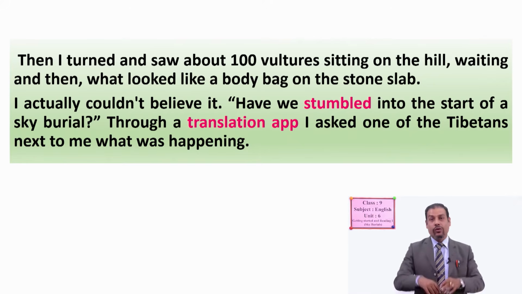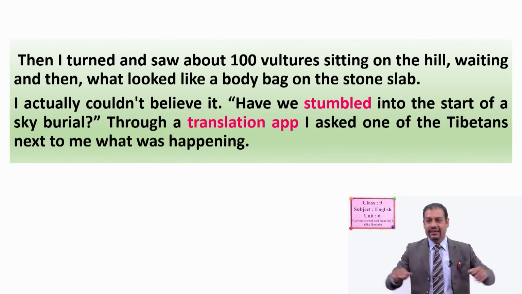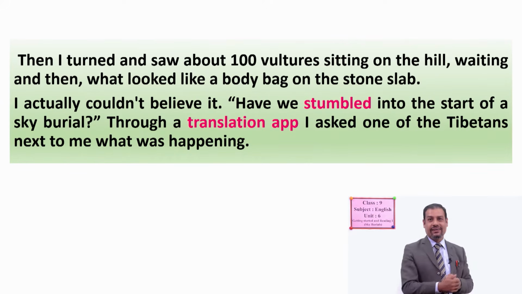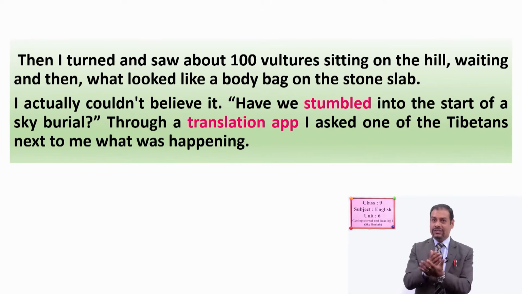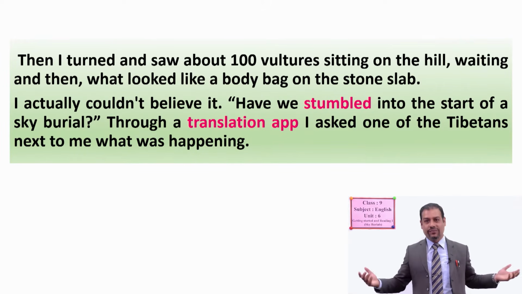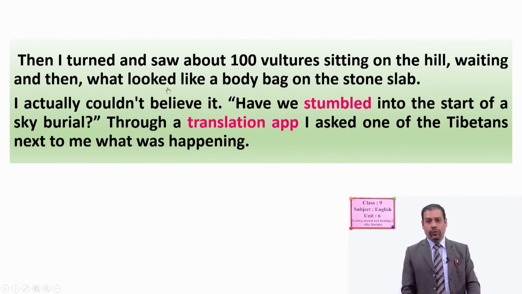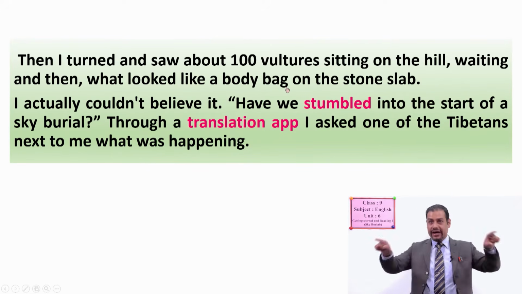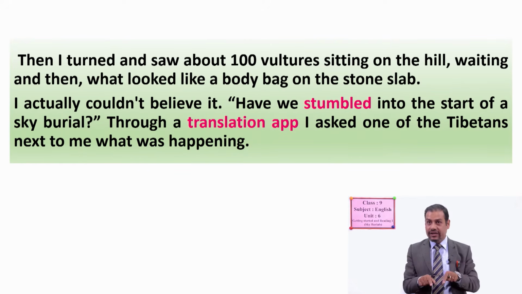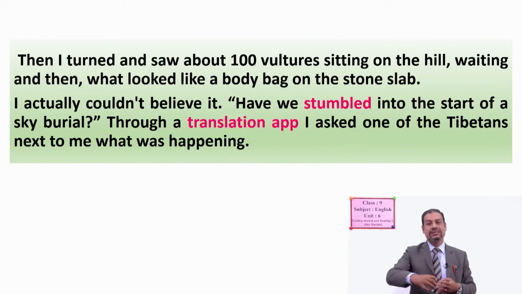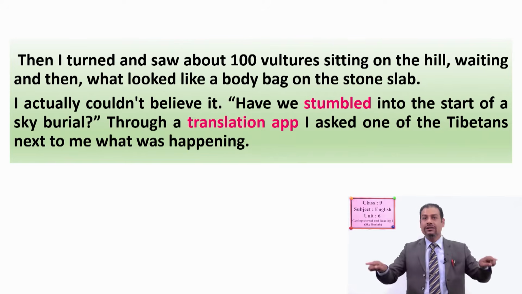And can you guess why the vultures were sitting there? Well done. When the dead body was chopped, then they would eat up. Okay? So waiting, and then what looked like a body bag. Now body bag means it's a kind of maybe coffin or any type of packing, from where the dead body was taken out and kept on the stone slab.